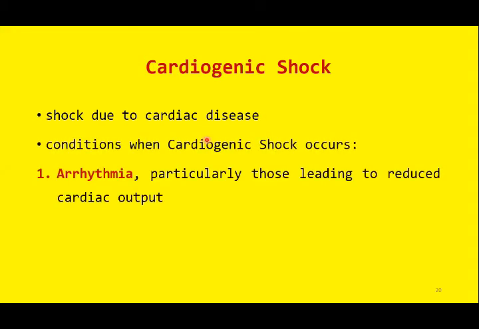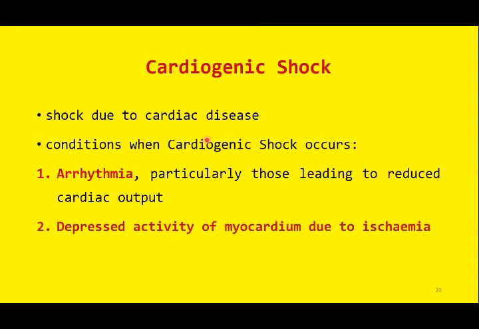So the third type of circulatory shock is cardiogenic shock. Remember, the pathology is within the heart. The pathology lies in the heart itself. So any shock due to cardiac pathology or cardiac abnormality will be labeled as cardiogenic shock. Now this cardiogenic shock may be due to abnormal rhythm of the heart, or arrhythmia, atrial fibrillation or ventricular fibrillation.